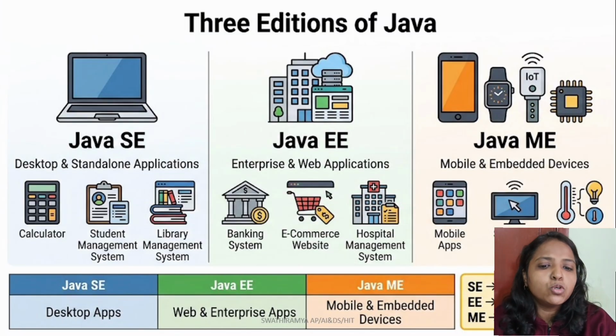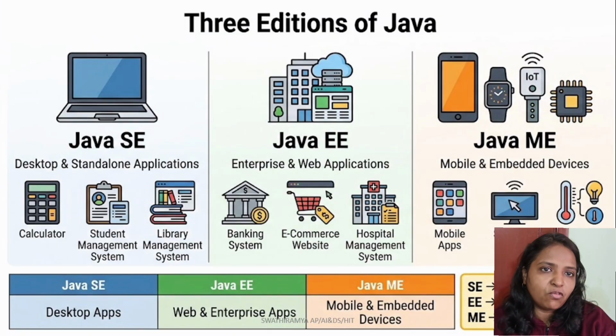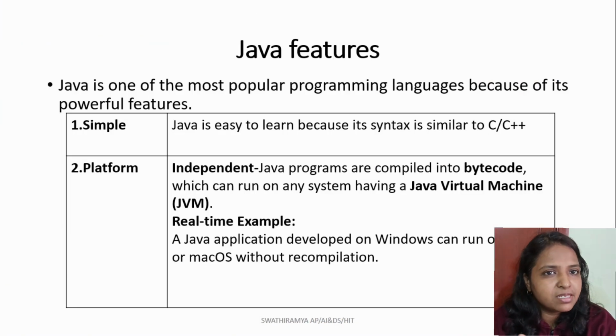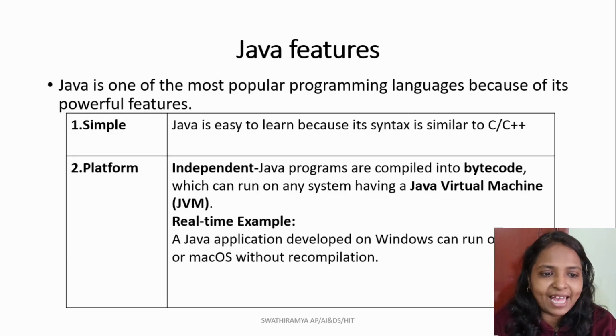So let's now start to discuss some of the important features of Java. Till now we were discussing why Java has been developed, why it was so important at that time, why it's still being used, and what editions are available. Now we will discuss the features of Java in depth. Java became more popular because it provides several useful characteristics.